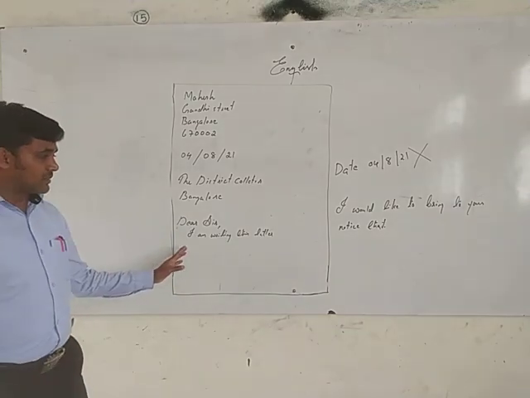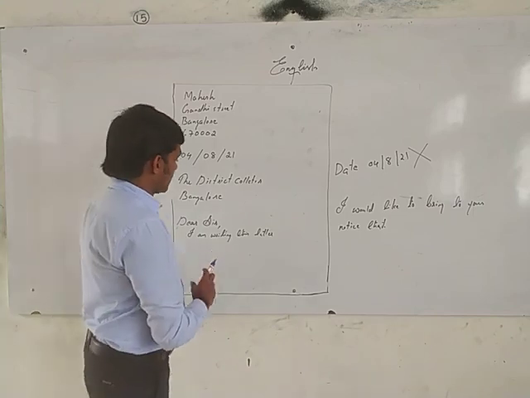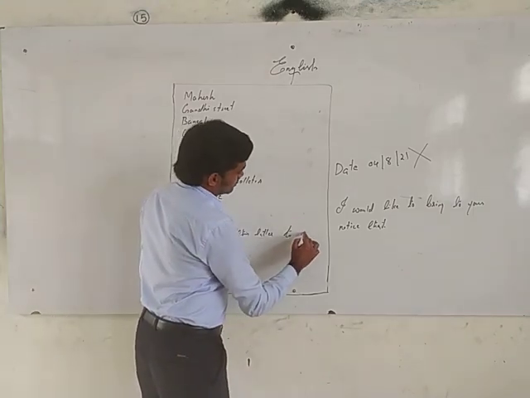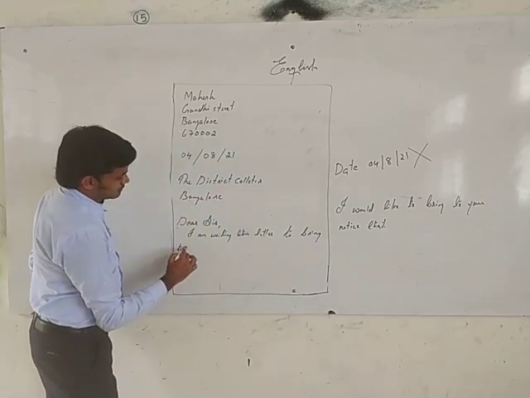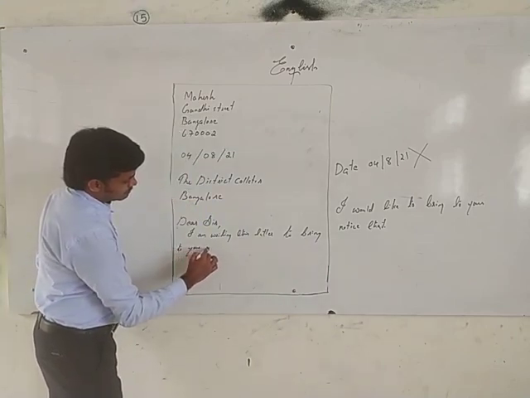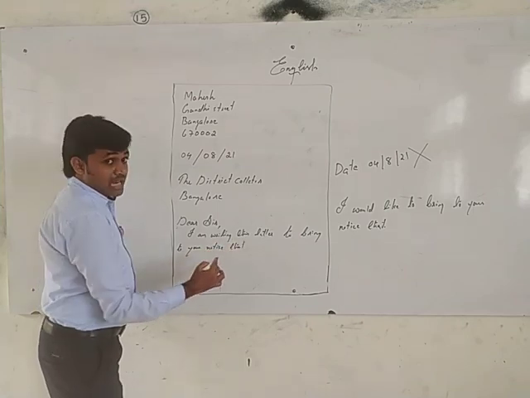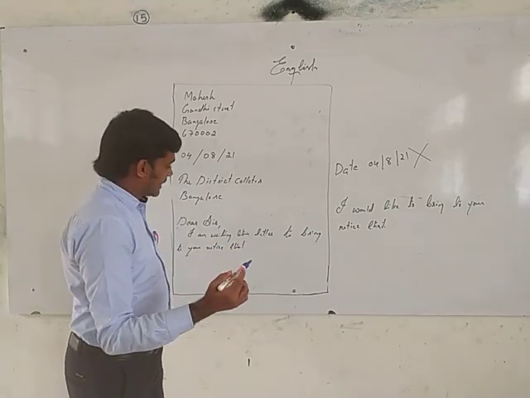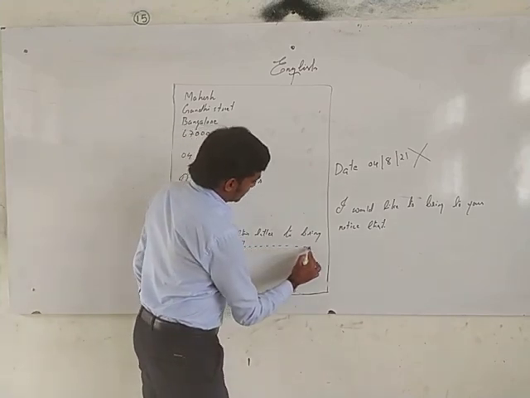Dear sir, I am writing this letter to bring to your notice that... After that, whatever the things are, you can explain. I am not going to write everything, so I keep some dots here.